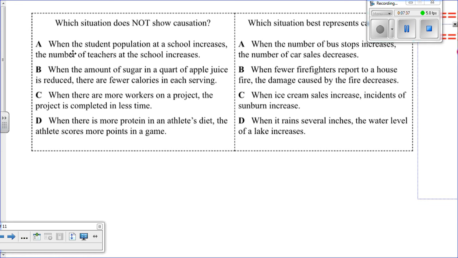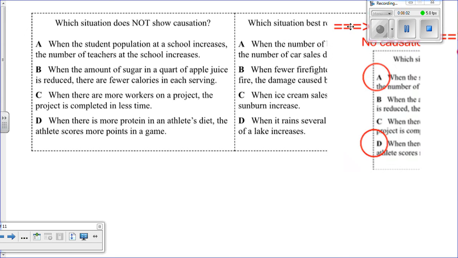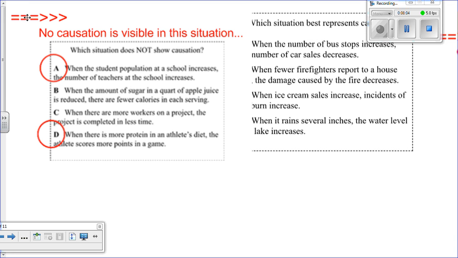All right, so let's look. A, B, C, and D. Absolutely B and C are causation. A is kind of iffy. My best judgment is to say no causation is visible in situation A or D. Because I do know when the students' population increases, sometimes more teachers are not hired.